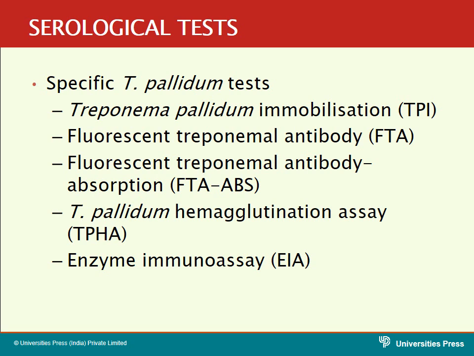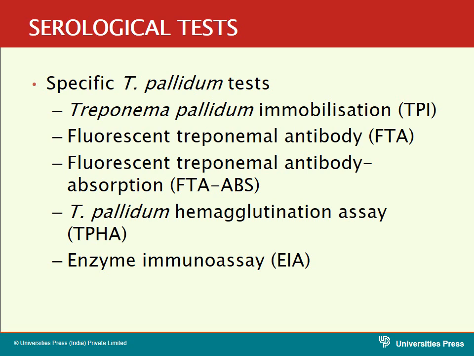Start with this Treponema pallidum immobilization test. How is it done and how will the test take place? In this test, we will take the Nichols strain, as I have told earlier. The Nichols strain is a specific strain derived from the syphilis organisms.